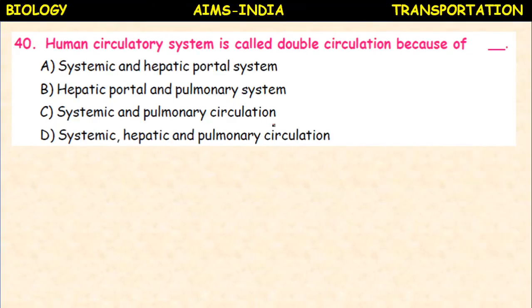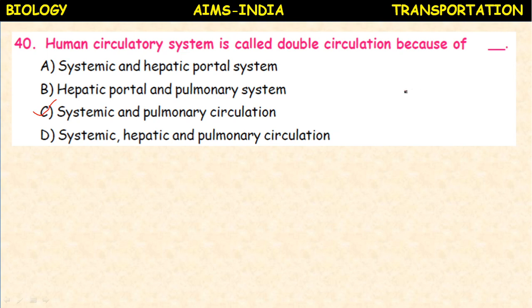Human circulatory system is called double circulation because of systemic and hepatic portal system, hepatic portal and pulmonary system, systemic and pulmonary circulation, or systemic, hepatic and pulmonary circulation. So it is due to systemic and pulmonary circulation.